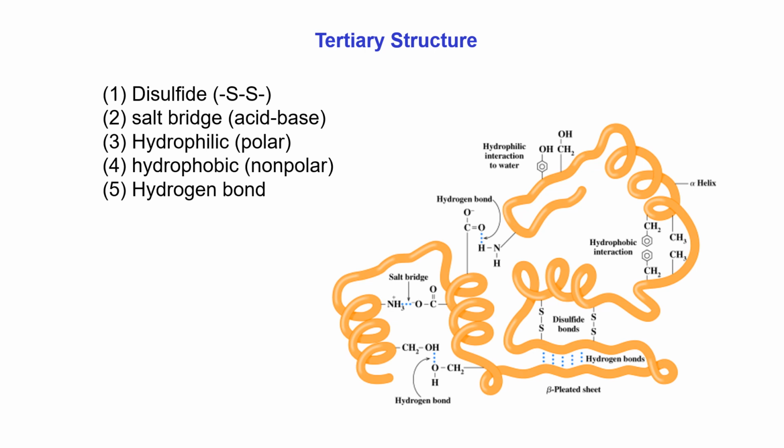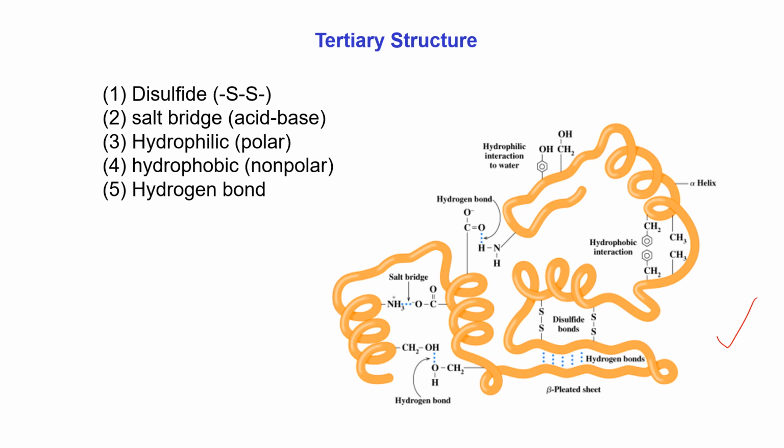Here we can see the symbolic representation of a protein chain in tertiary structure. I already mentioned that 5 types of interaction between the side chains of the amino acids in the polypeptide chain fold the protein into a specific three-dimensional shape like this. Here we can see 5 types of interaction. First one, disulfide bond.